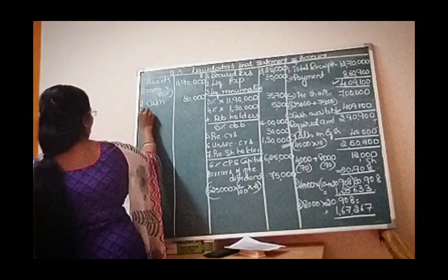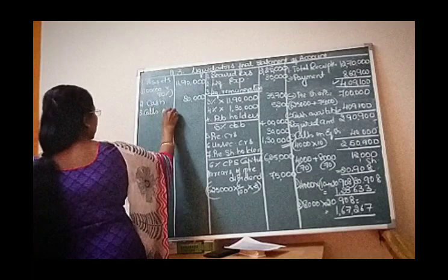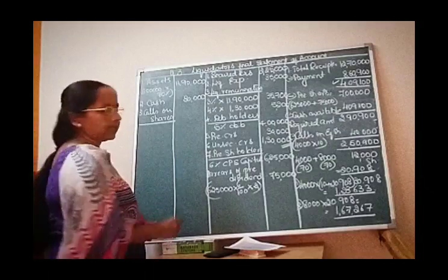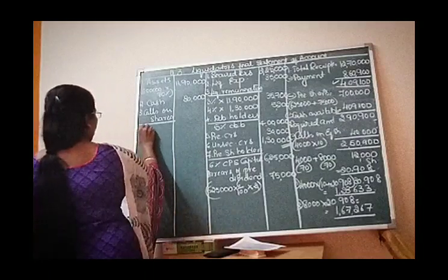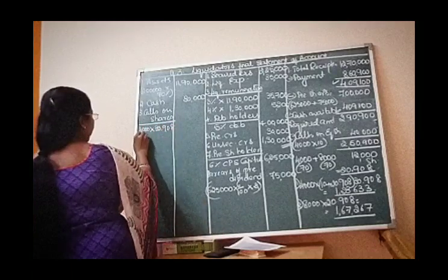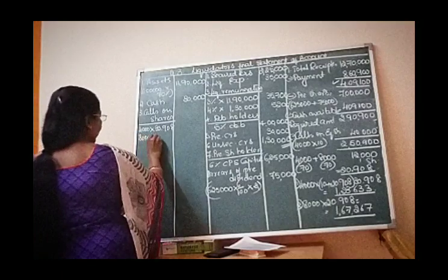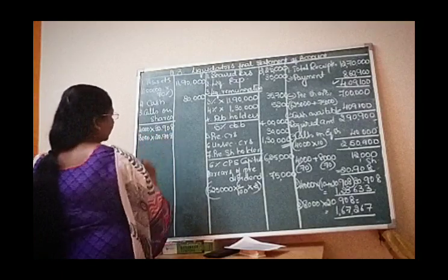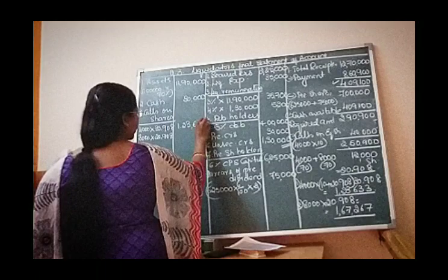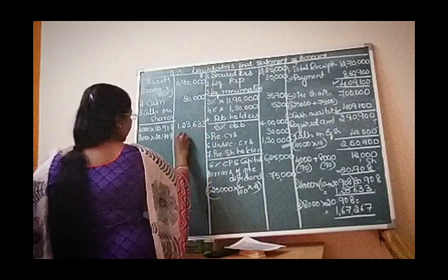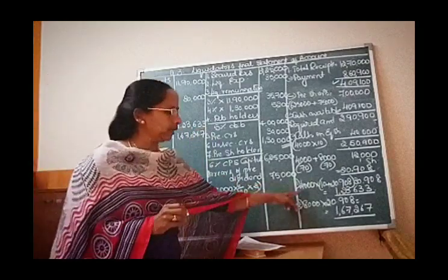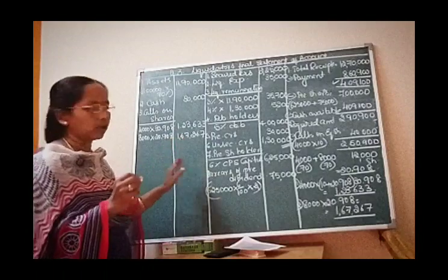So whatever we calculated, now we are going to enter into the statement. The third point of receipt is calls on shares. Calls on shares we are going to enter now. So for 4,000 shares into 30.908 and for 8,000 shares 20.908, if you enter the calculated amounts, 1,23,633 and 1,67,267, what I calculated here, that I have written in the statement also.